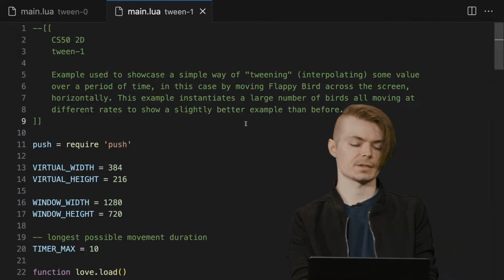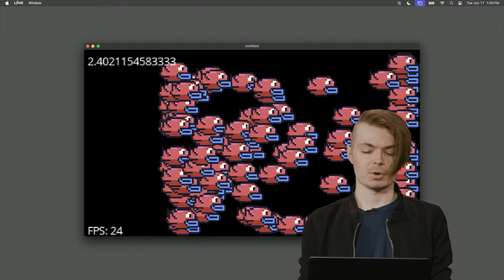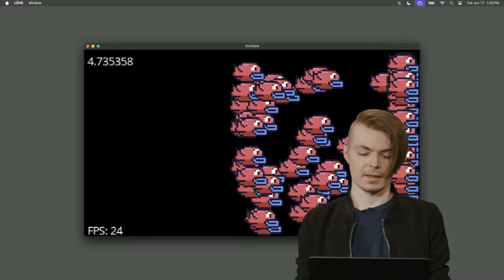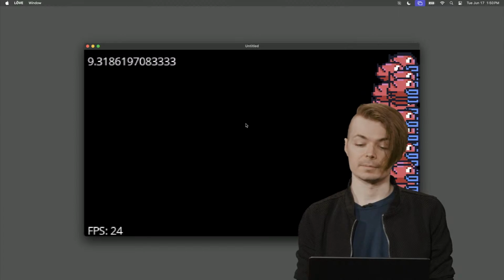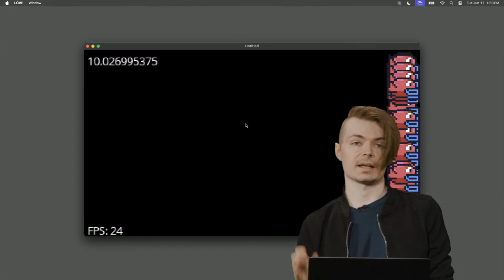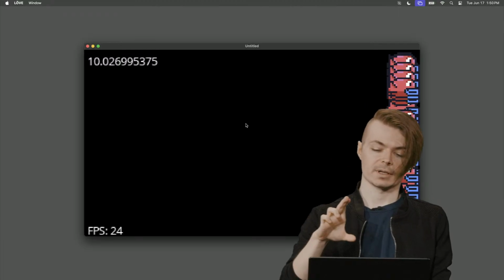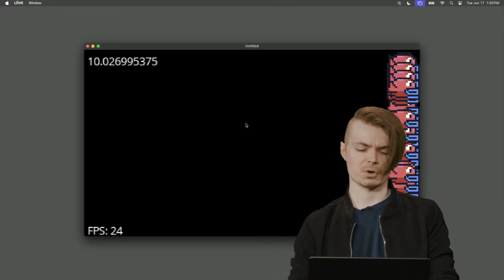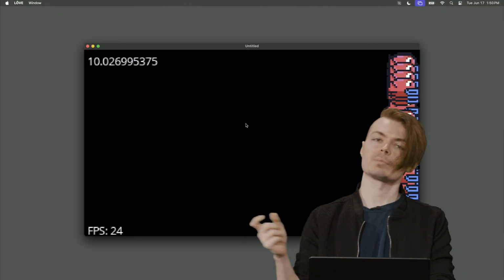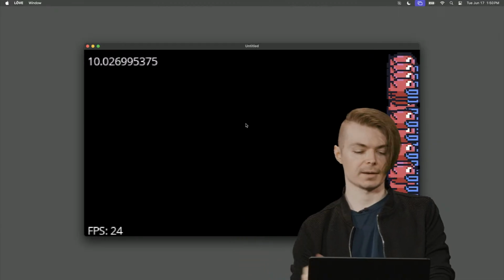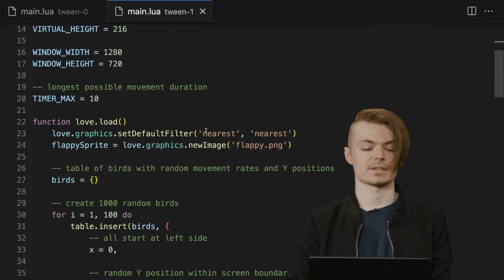I'm just going to go ahead and run this to start with so we see what's going on. You can see we've got a lot more birds, and they're all moving at different rates, which is good. It's capped at 10 seconds, and I'm running this at 24 frames per second. We have essentially 100 or so birds all spawning. They're all just tables with a rate that they're preserving and some change over time, which is cool. It's great. It showcases that we have some way to scale this at least.